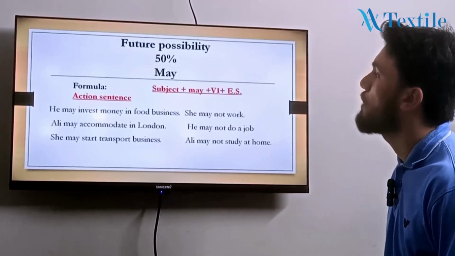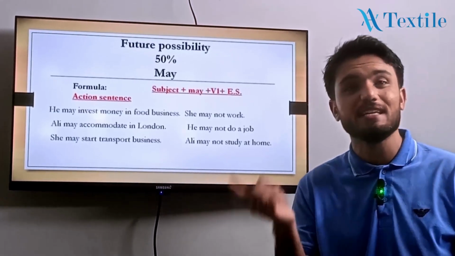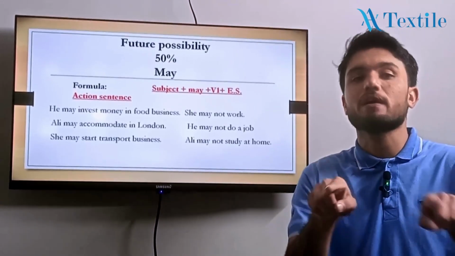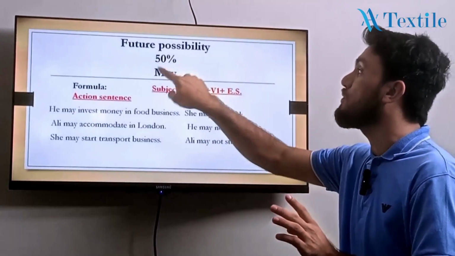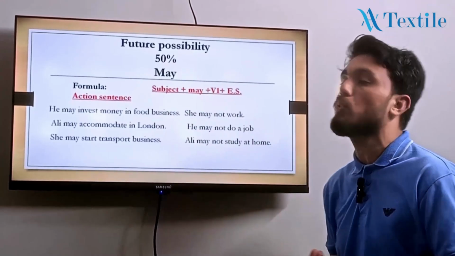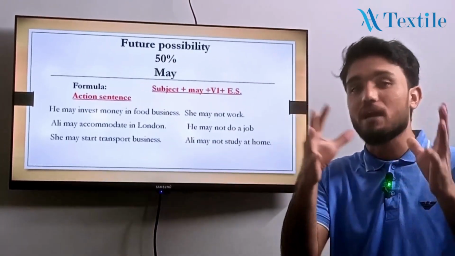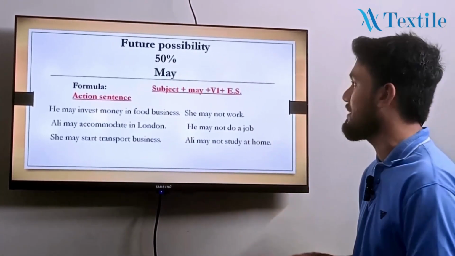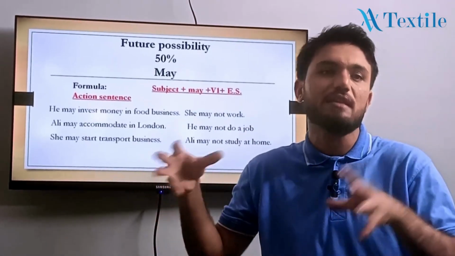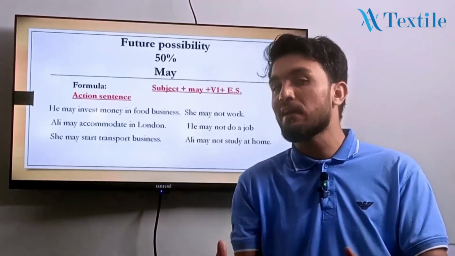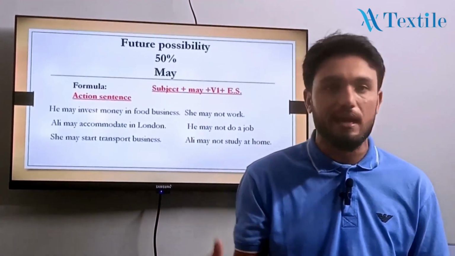Okay, now the future possibility. When the future possibility is 50%, you will be talking in the present, but it will show the future possibility. When the future possibility is 50%, then you will use the may. यानी जब आप शायद की बात करते हैं तब आप may का इस्तेमाल करेंगे. Most of the students speak like that: maybe they are coming. It is grammatically inaccurate. You should not say like that.